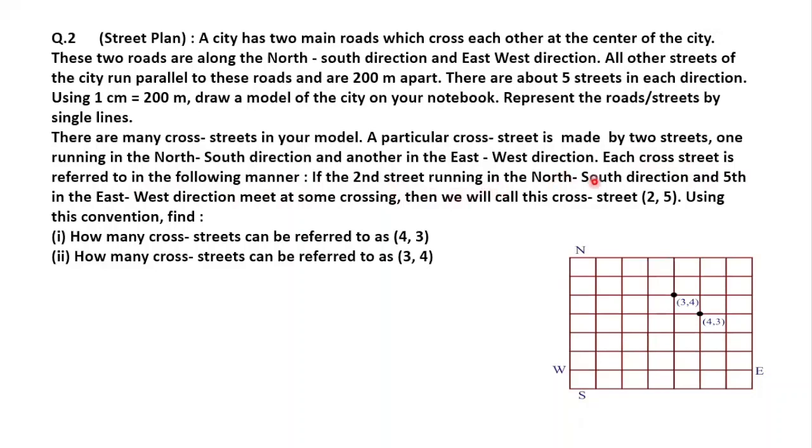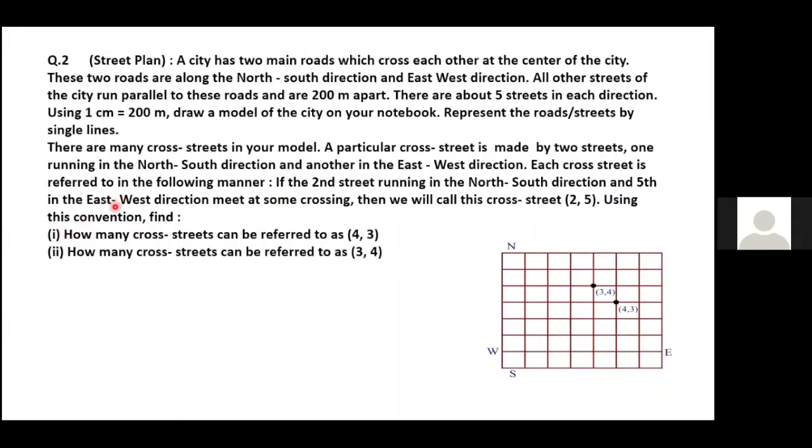If the second street running in the north-south direction and the fifth in the east-west direction meet at some crossing, then we will call this cross street 2,5. So that's an example they are telling.